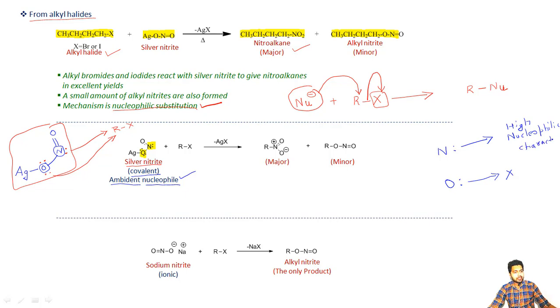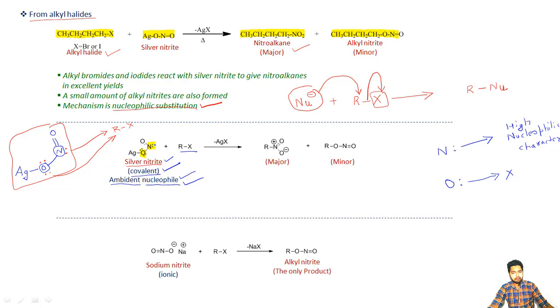So one thing is very clear: in alkyl halide, if we are adding silver nitrite, which is a covalent compound and at the same time an ambident nucleophile, the major possibility for the attack will be from which atom? It will be from the nitrogen lone pair.